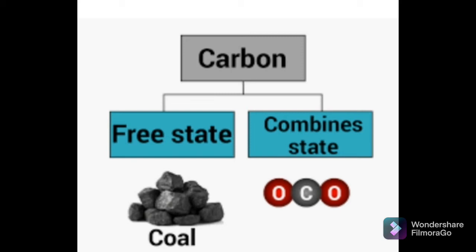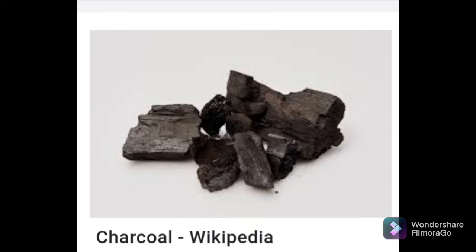Research is going on. The second non-crystalline form of carbon is charcoal. You all know coal and charcoal look similar, but actually they are totally different. We get coal in mines, and what is charcoal? When wood is burned in insufficient air, the wood gets converted into charcoal. So we get charcoal from insufficient burning of wood. Charcoal is a soft, black and porous solid. Though its specific gravity is 1.5, it is very porous, so it can float on water due to its high porosity. Got it, students?